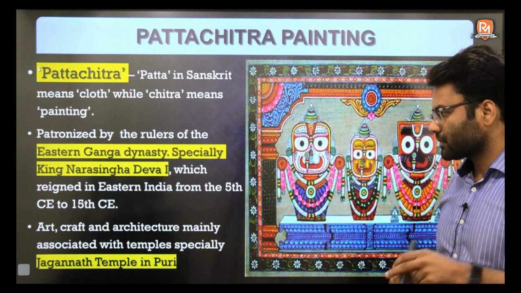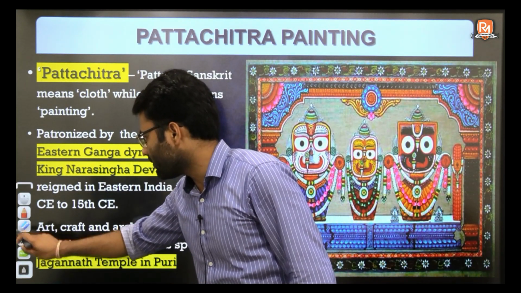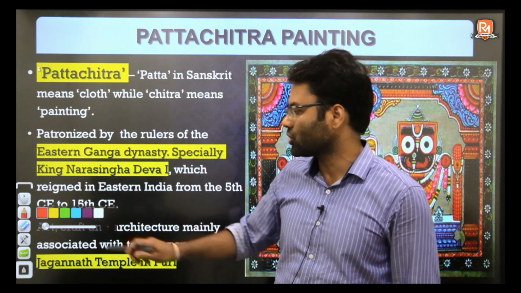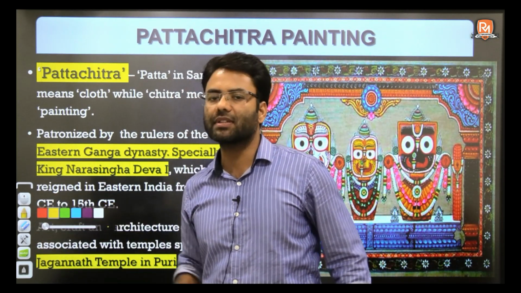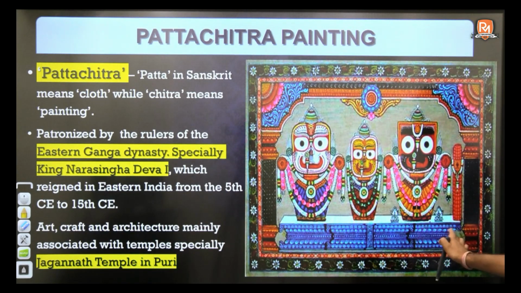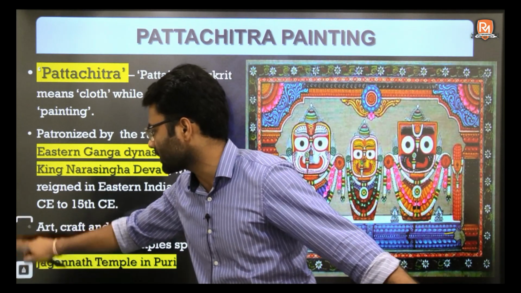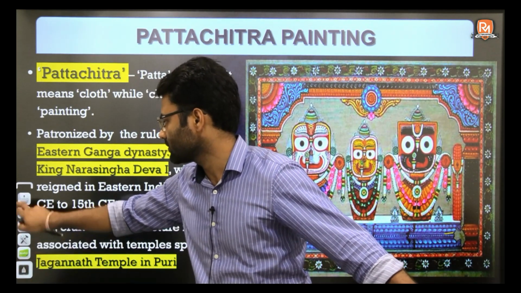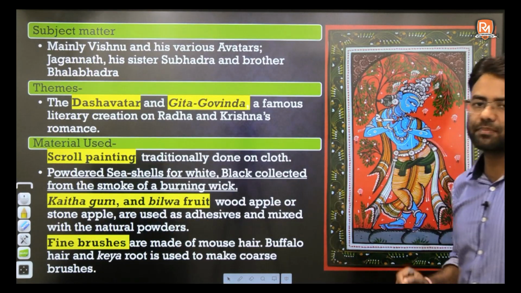Next is this art form. Whenever we discuss any art form, you need to remember that there are various dimensions, various aspects of paintings in particular. So let's discuss the first aspect of this painting, that is the subject matter.